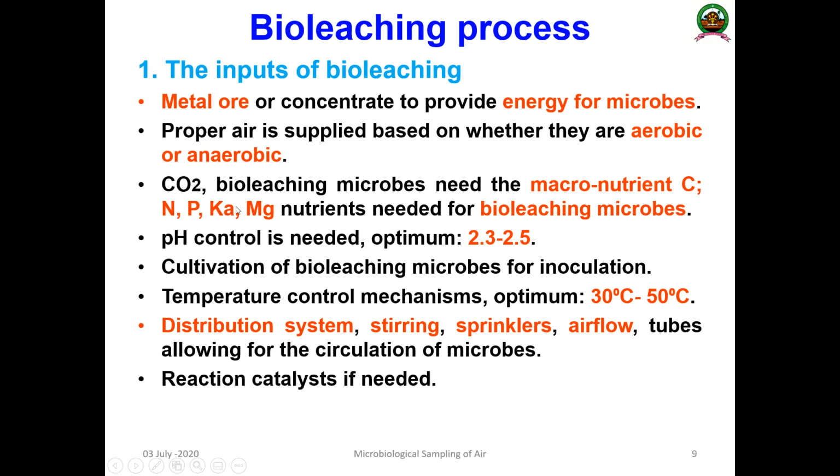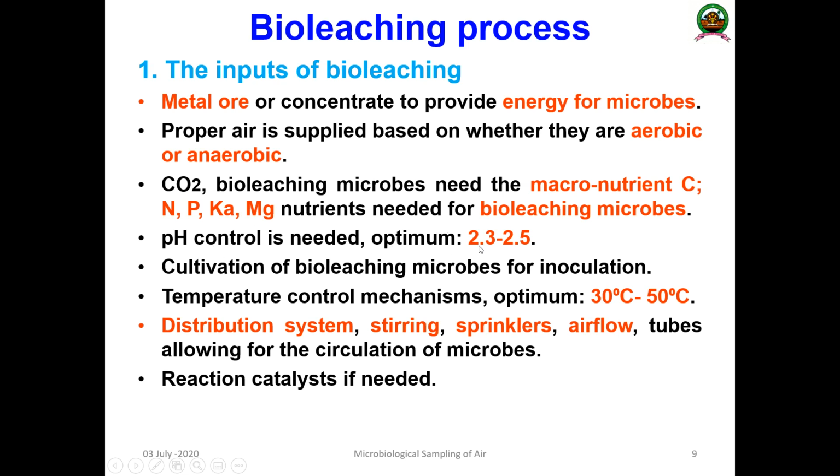Then carbon dioxide is required, and the bioleaching microbes need some micronutrients, such as carbon, nitrogen, phosphorus, potassium, and magnesium. These are the nutrients needed for the bioleaching microbes. Then pH control is required.